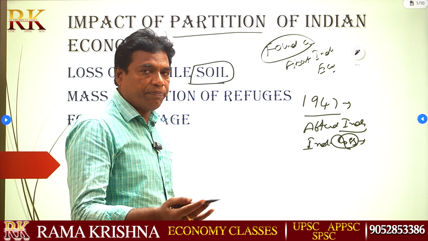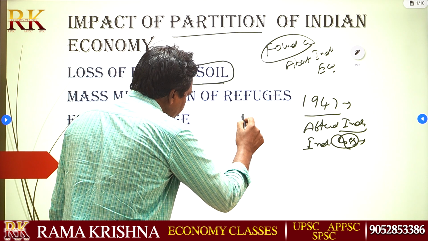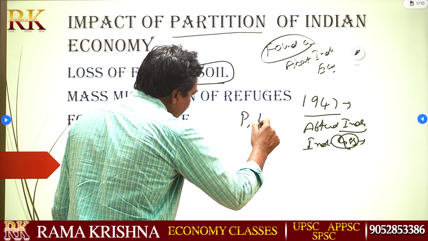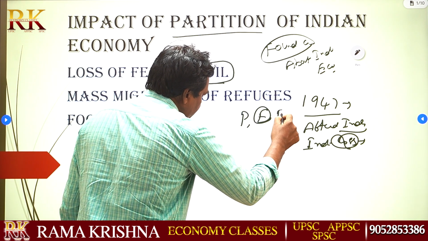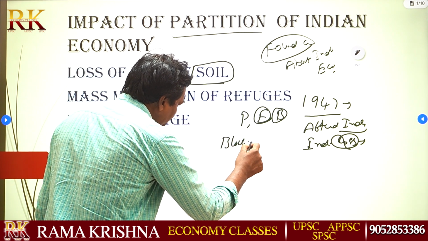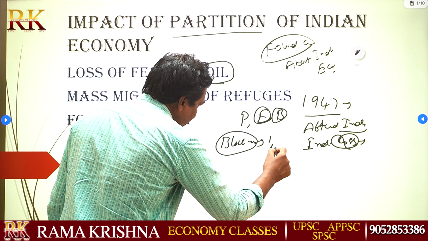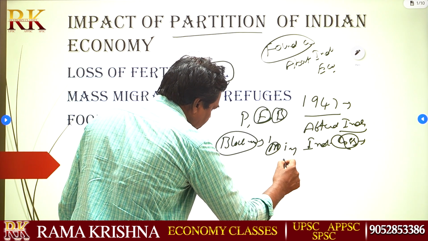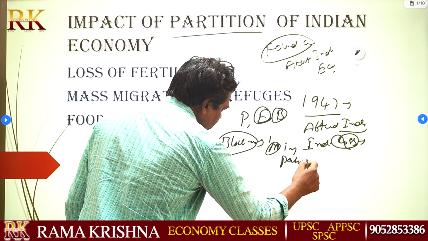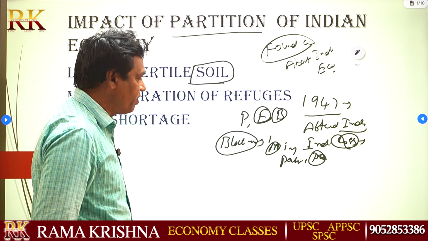When India was partitioned, some land was captured by Pakistan, and some land became East Pakistan, which means Bangladesh. This is the black cotton soil. During the partition period, maximum land went to Pakistan, in Punjab, not India's Punjab but Pakistan's Punjab, remember that.